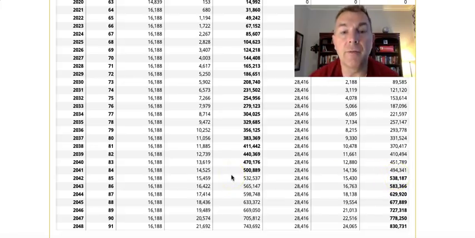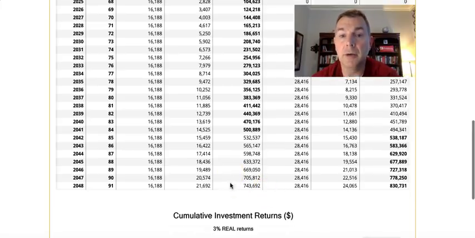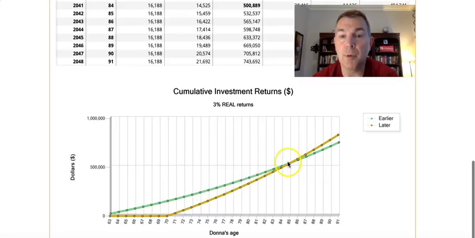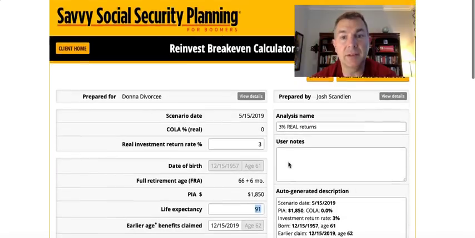And here she has $532,000. But I mean, look, it's a pretty significant difference there. $830,000 at 91 versus 743. So we're getting up to the point where it's almost $100,000 difference. And you can see that's the break-even point right there, about 84 and a half, 85 years old. So that's what we're looking at.